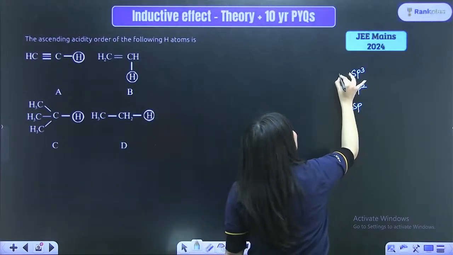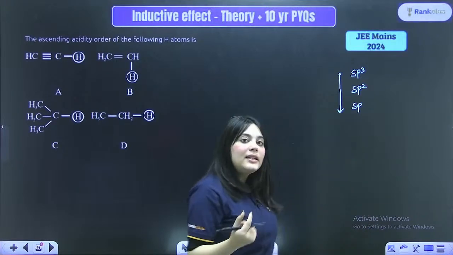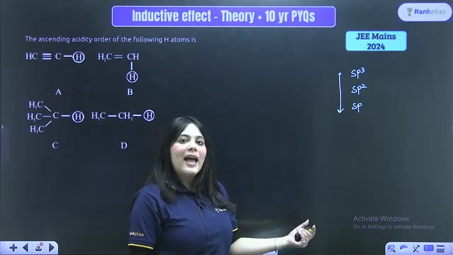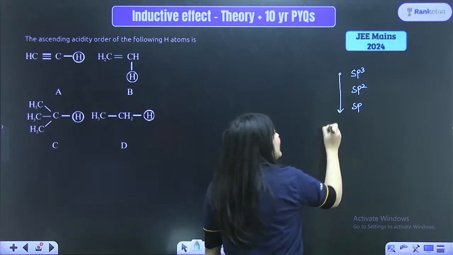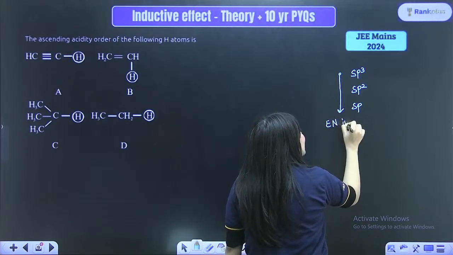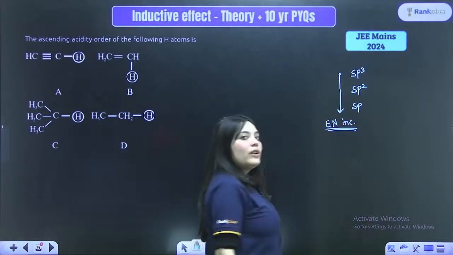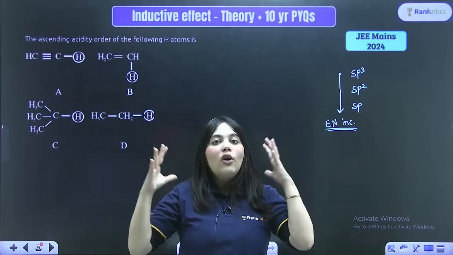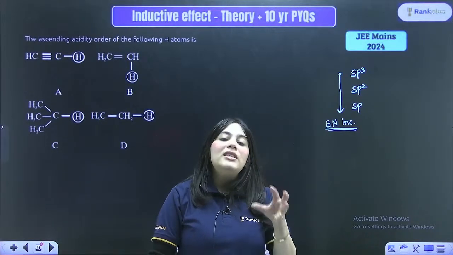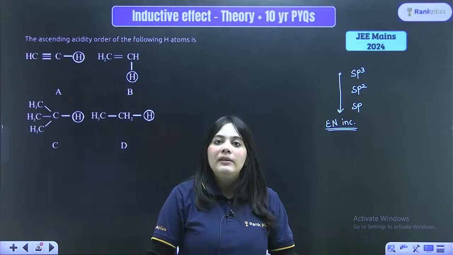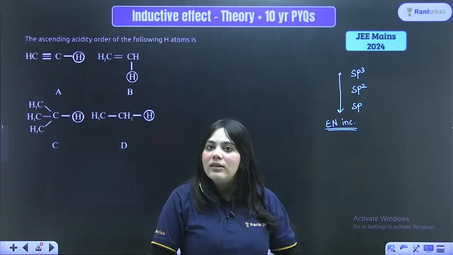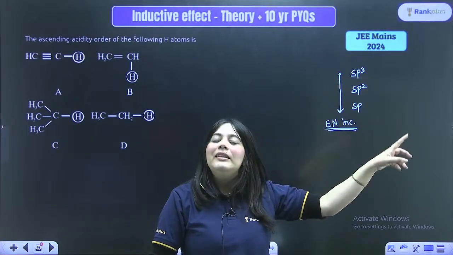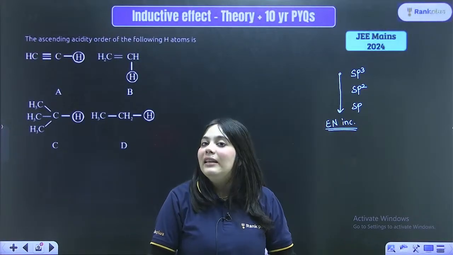So as you are going down, can you see that the percentage s character is increasing, which means that the electronegativity is increasing. What is happening to the electronegativity? It is increasing. What is meant by that? Remember the periodic table in your head now. Which is the most electronegative element in the periodic table? Isn't it fluorine? Isn't it oxygen? So as you are moving along a period, the electronegativity is increasing, right?